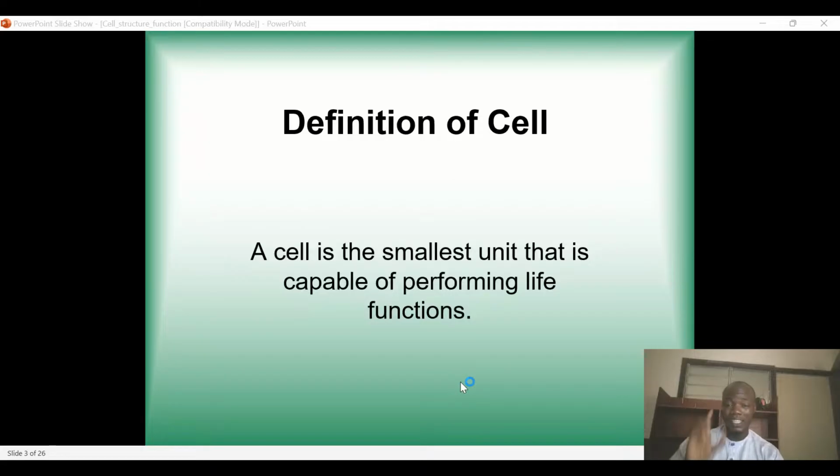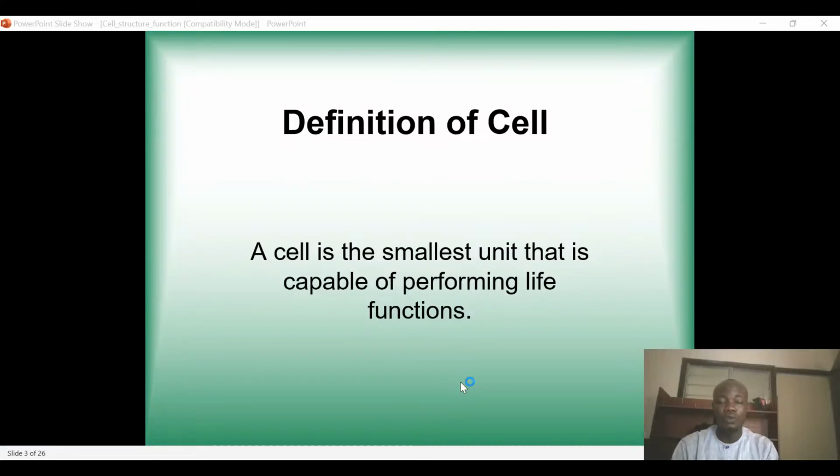Because a single cell is capable of sustaining all life processes. So a cell on its own can survive. That is why we have different classes of organisms: unicellular and multicellular organisms. When we say unicellular, it means those organisms that have only one cell. And they also survive like any other living organisms because they undergo all the life processes such as nutrition, excretion, reproduction, with just a single cell.